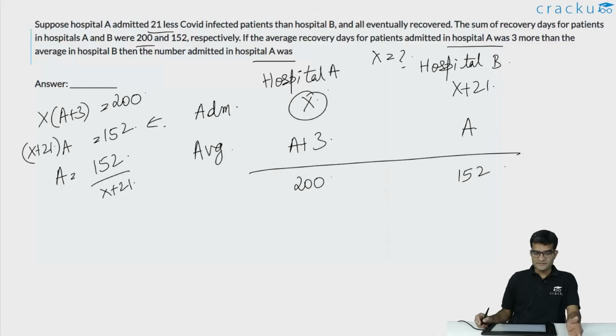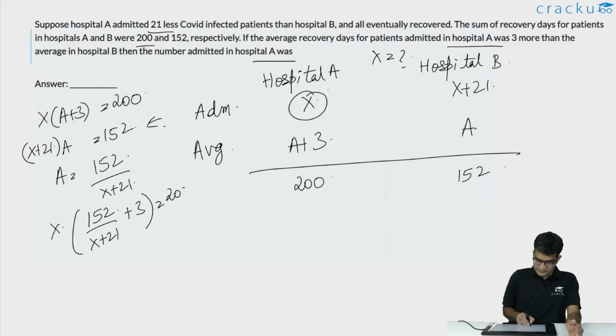We will substitute that in the first equation. So X into 152 divided by X plus 21 plus 3 is equal to 200,